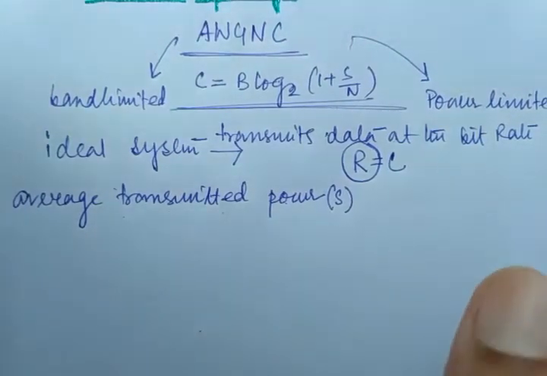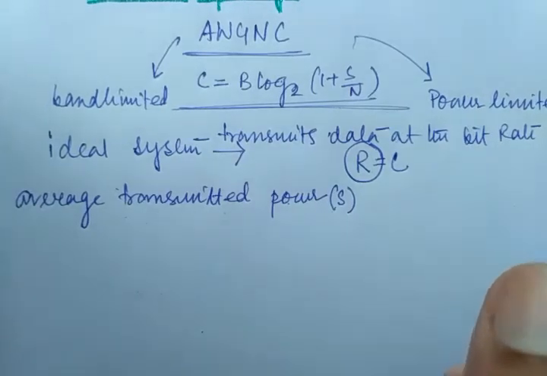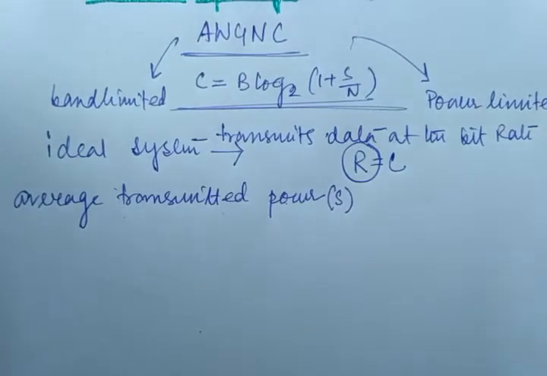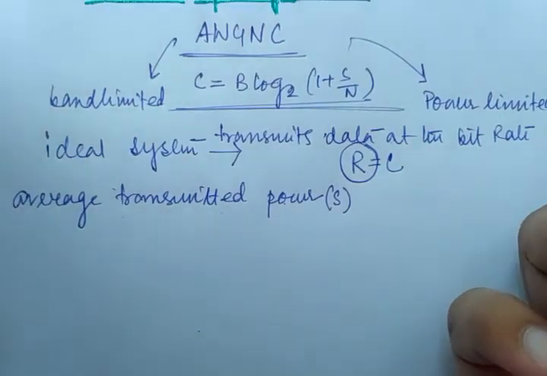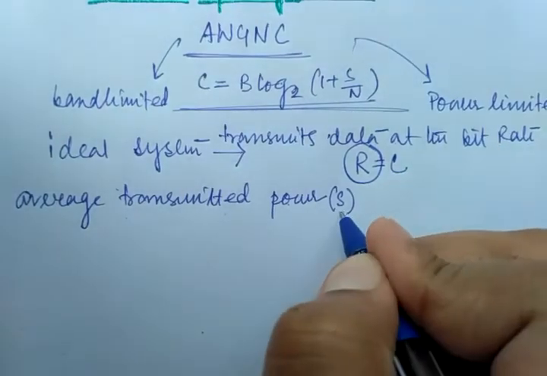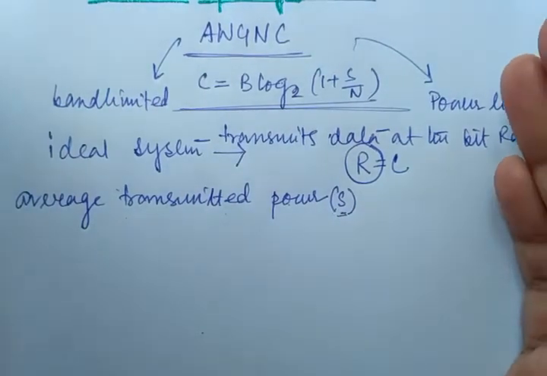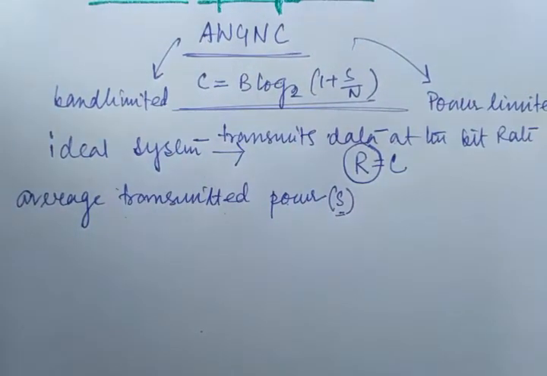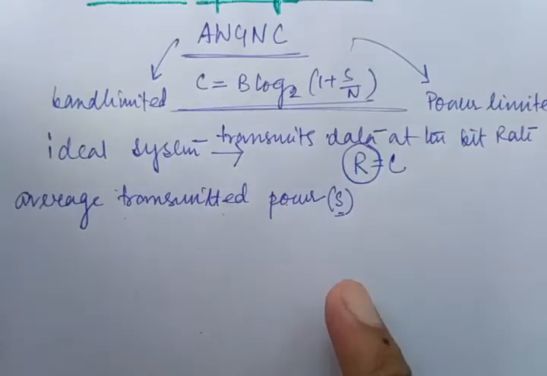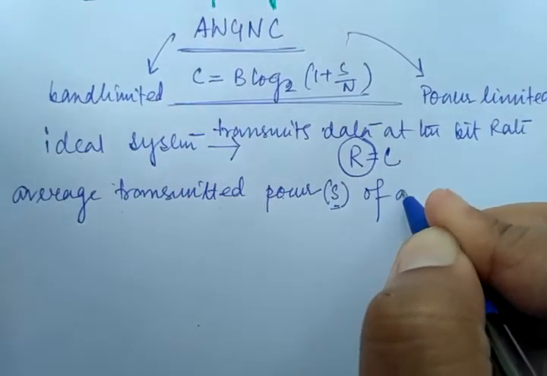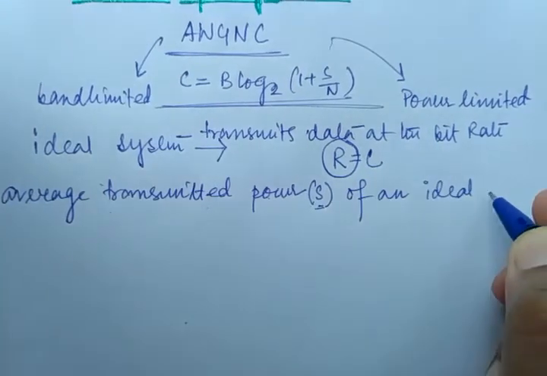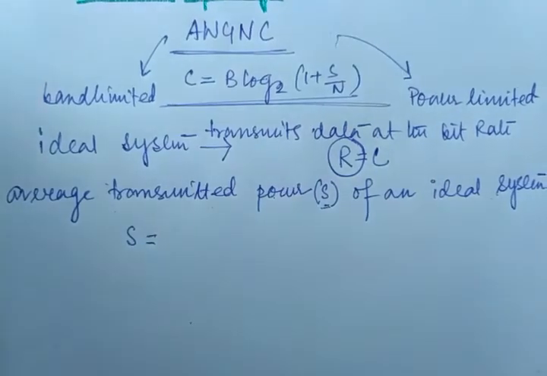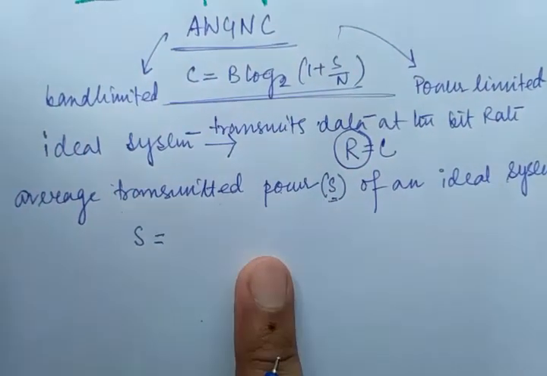See, in your competitive exam, a question can be interpreted in various ways, right? So average transmitted power, signal power, maximum amount of power, all can be denoted by this S, because it's nothing but at the transmitter section, and we are talking about signal power, right? So this average transmitted power of an ideal system is denoted by S.